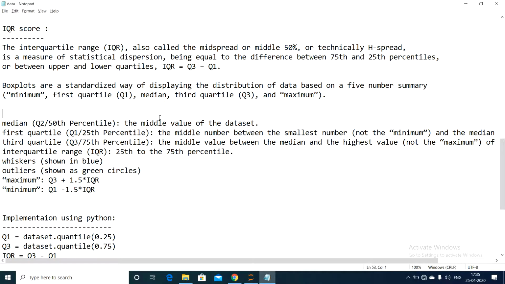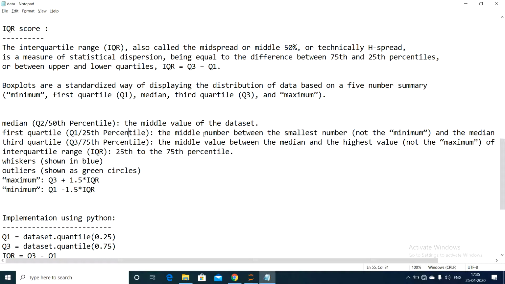The median is the mid value of our data set. This is also called Q2, or the 50th percentile. What is the first quartile? This is called Q1, also called the 25th percentile. It is the middle value from the smallest to the median.